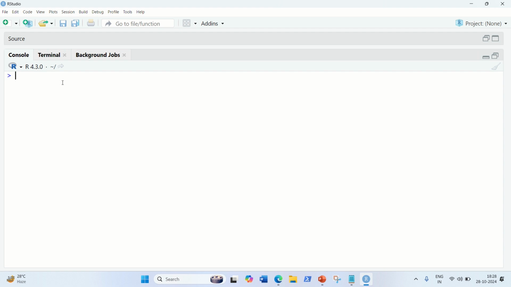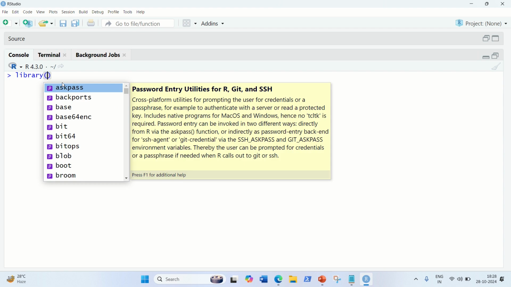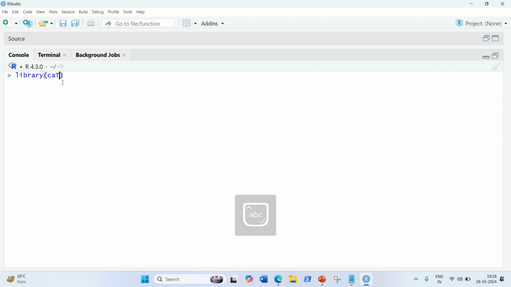First of all, let's load the libraries which are required for this practical. I'll be using two libraries. In case you haven't installed these two packages, please install them. First is caTools. The other one is the library e1071. Both are used for this practical. In case you don't have them, install these packages.